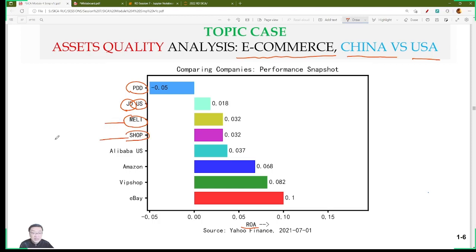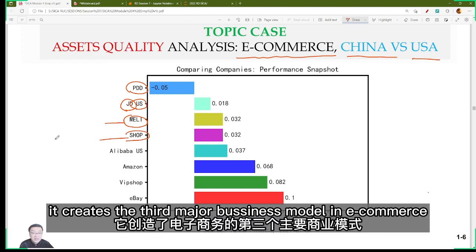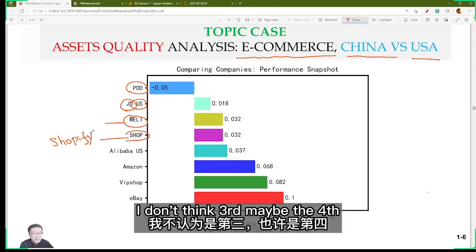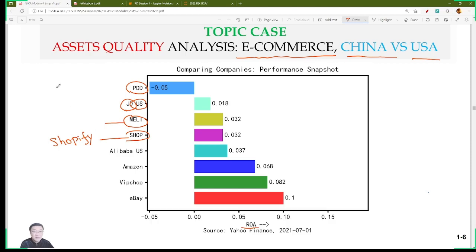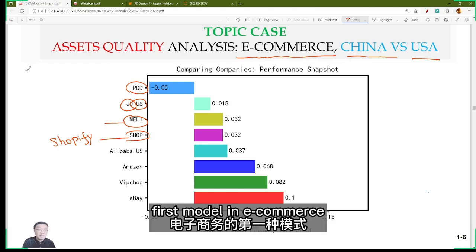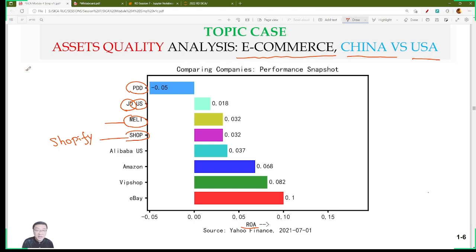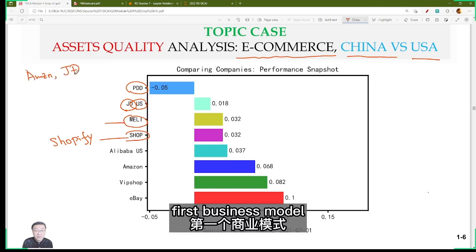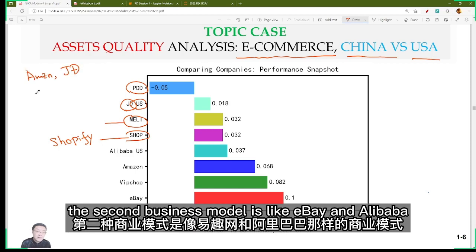Shop is Shopify. It creates the 3rd major business model in e-commerce. I don't think 3rd, maybe the 4th. Okay. The first business model in e-commerce is like Amazon and Jingdong, right? The second business model is like eBay and Alibaba.